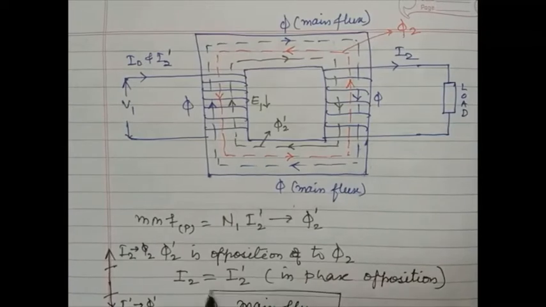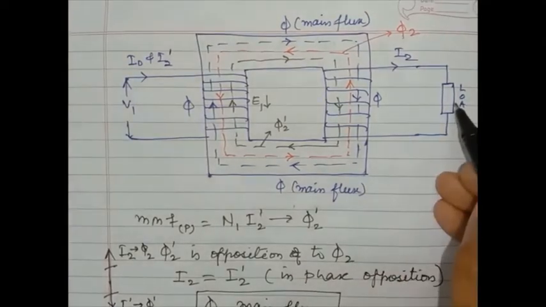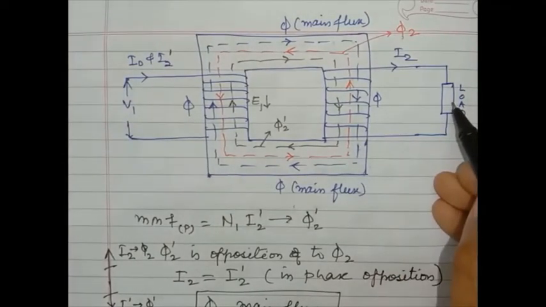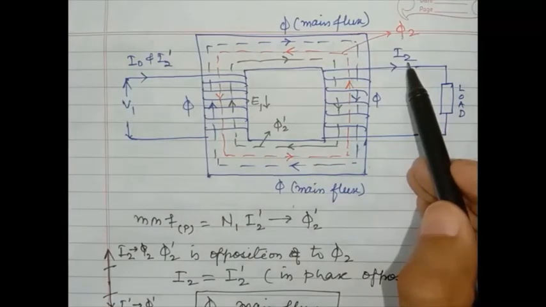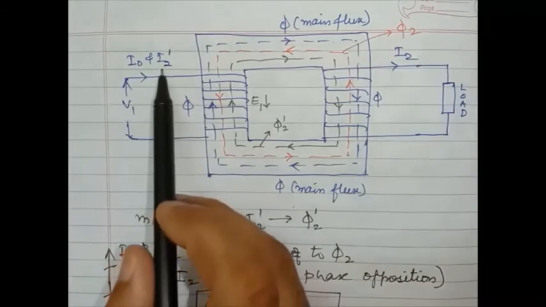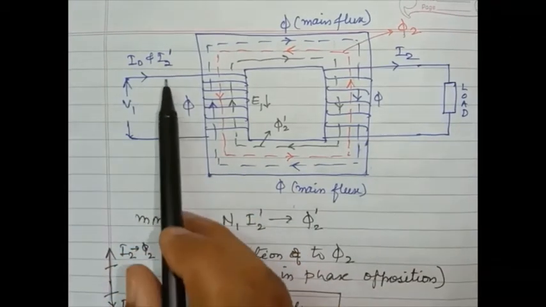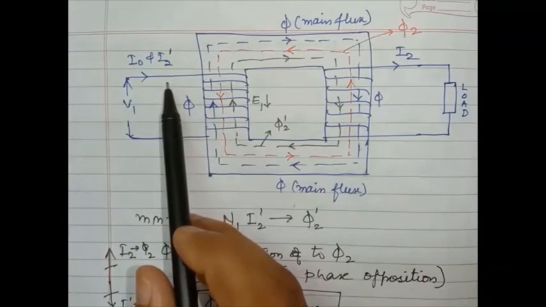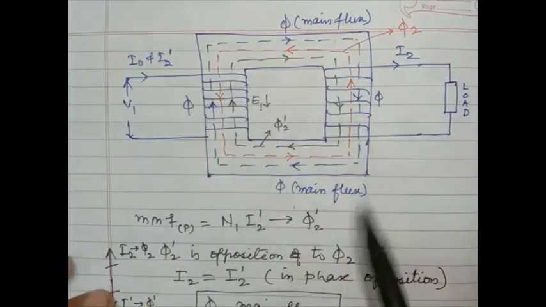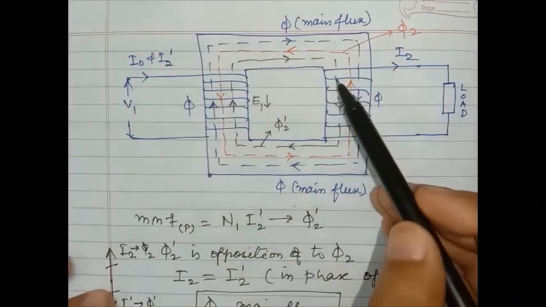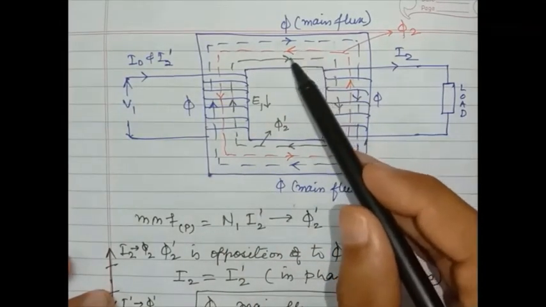What we can conclude is that if we increase the load, I2 increases, and the load component I2 dash on the primary side also increases, compensating it.